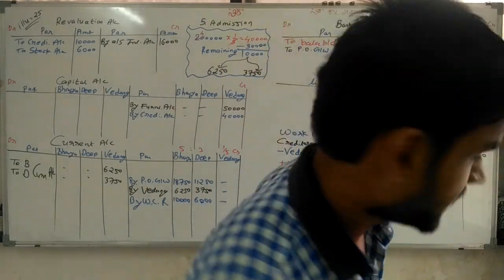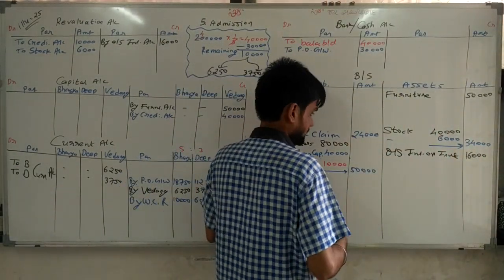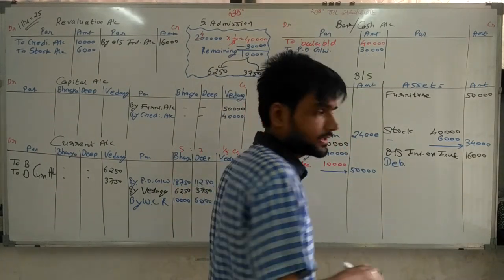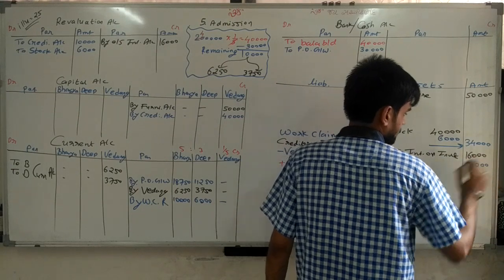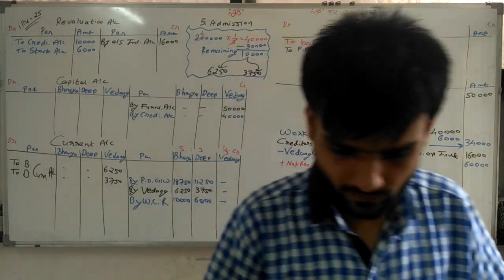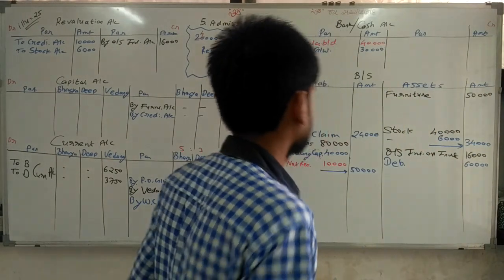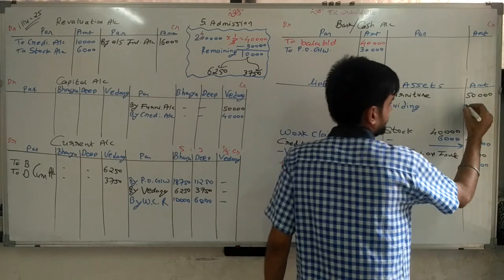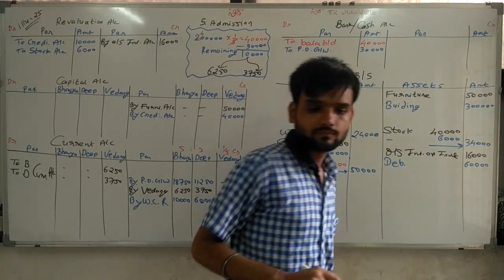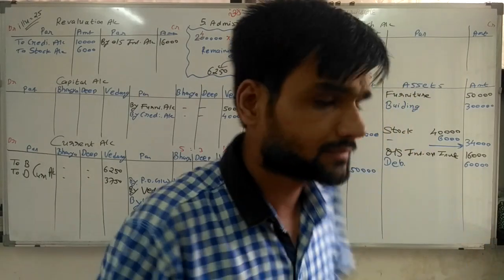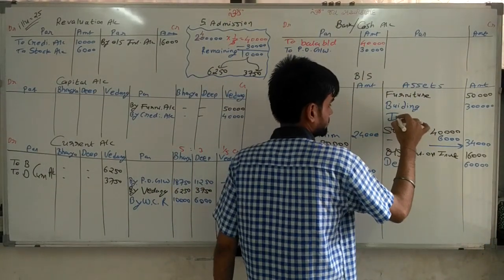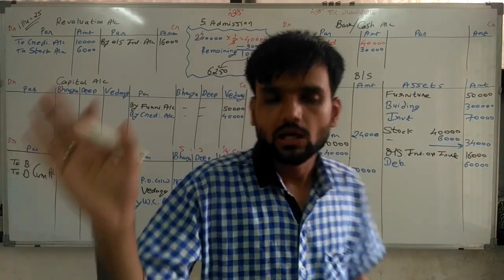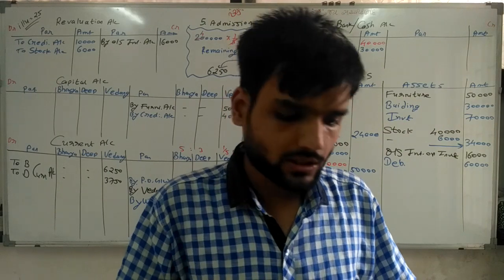Going ahead, debtors 60,000 rupees as it is. Building 3 lakh rupees. Investment 70,000. Asset side completed. Now going to the liability side.